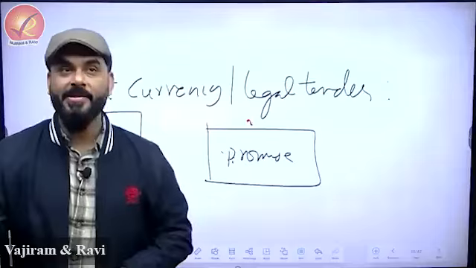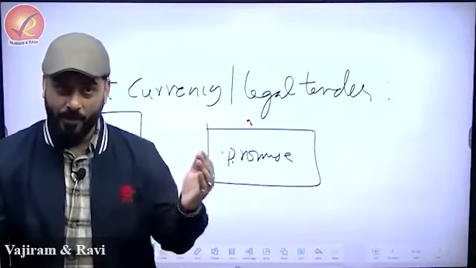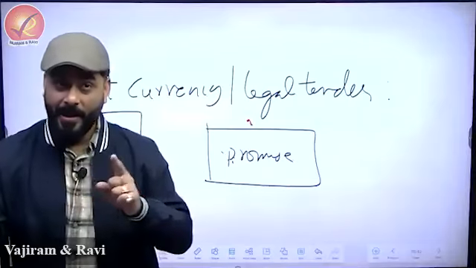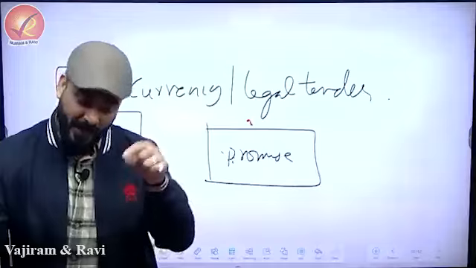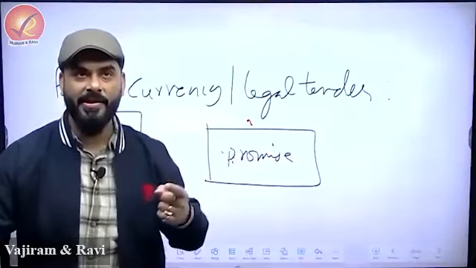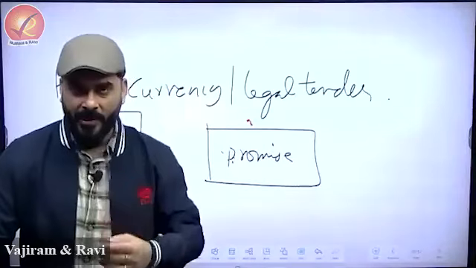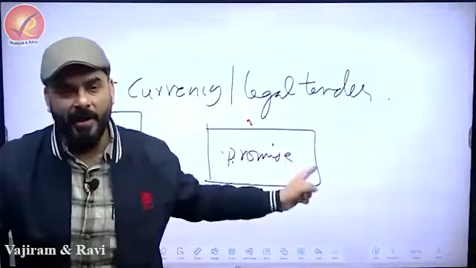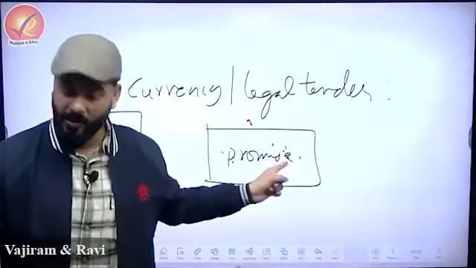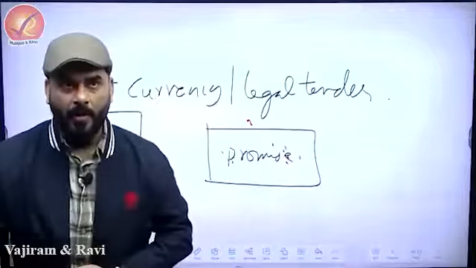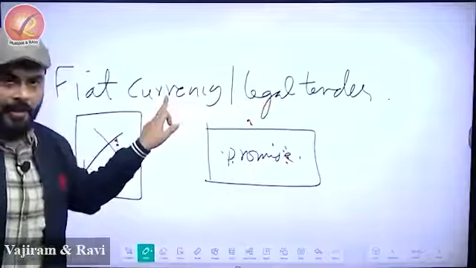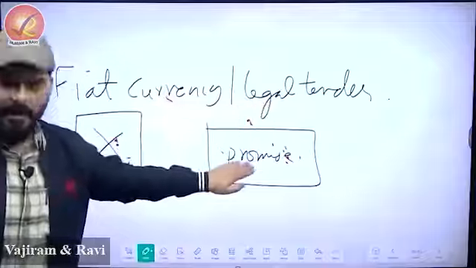Whenever a currency is issued without proper backup, without any collateral, but on the basis of legality, you cannot reject it. If somebody brings a currency to you and says, sir, can you give coffee, I'll give you currency, the moment you say no, a case can be filed against you. How can you say you will not accept this? It's legal. Government of India has said it is legal. That's why it is called legal tender, and it is called fiat because there is a government promise behind it.